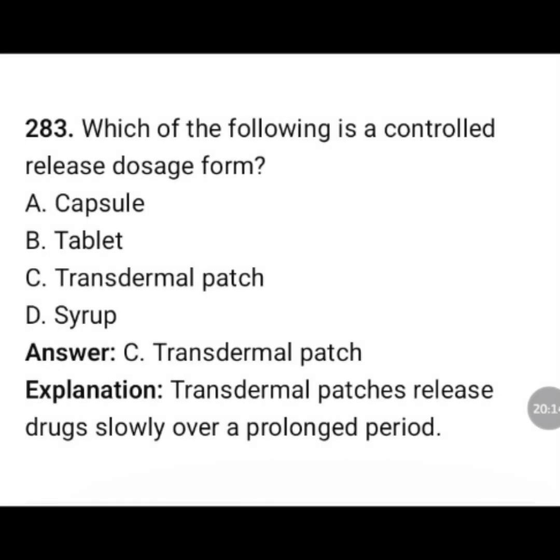Which of the following is a controlled release dose form? Capsule, tablet, transdermal patch, syrup. The correct answer is option C, transdermal patch. Transdermal patches release drug slowly over a prolonged period.